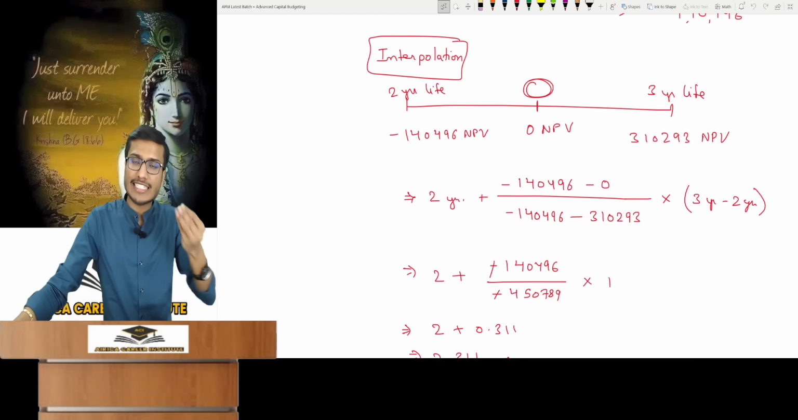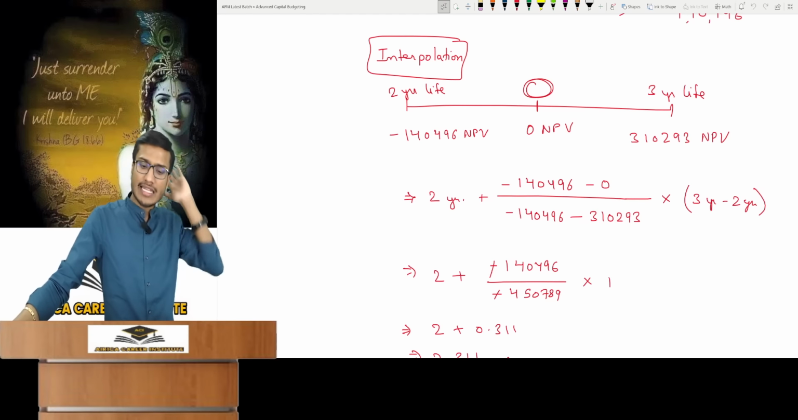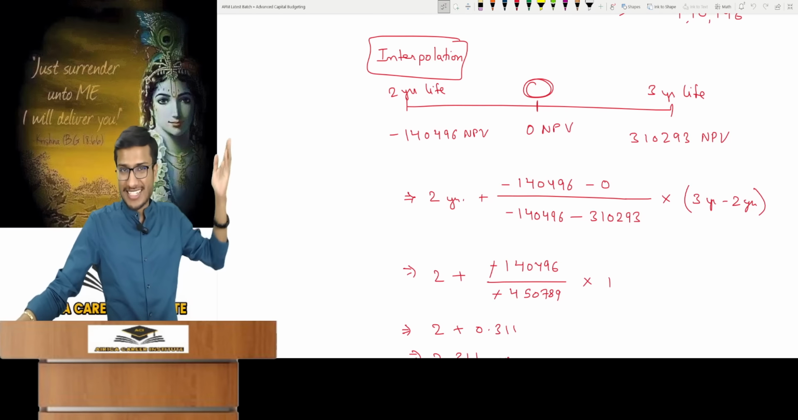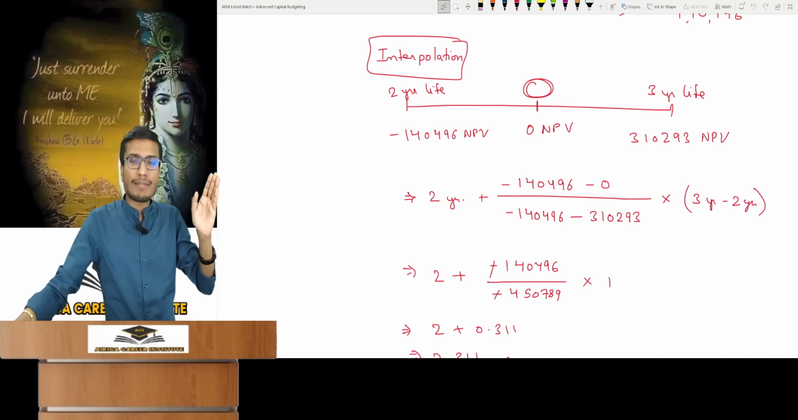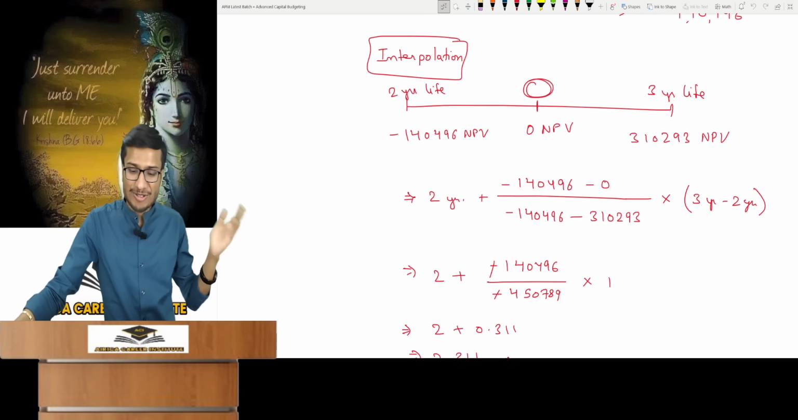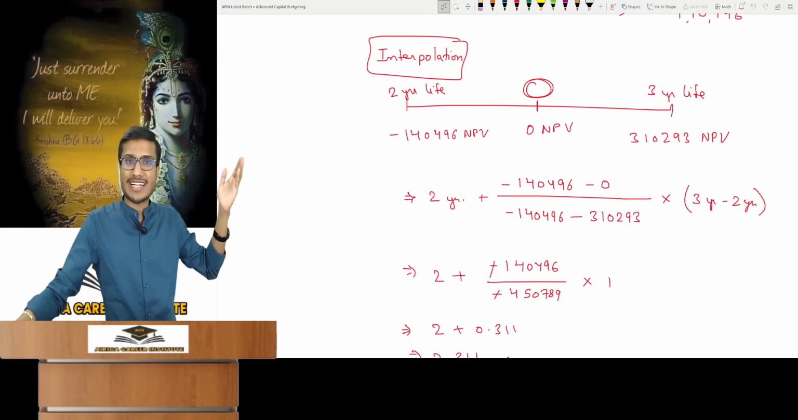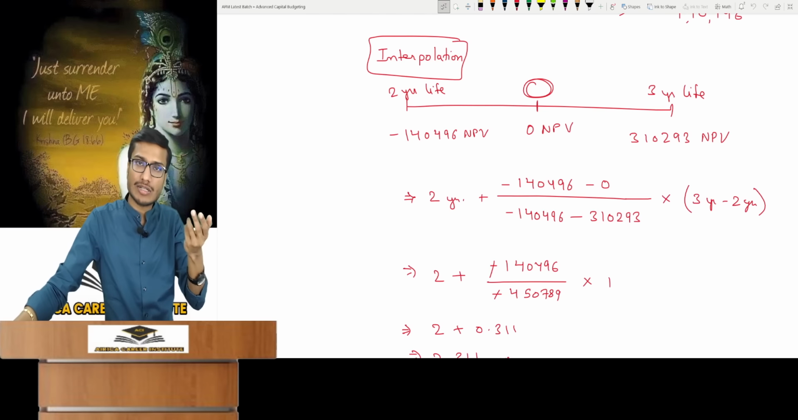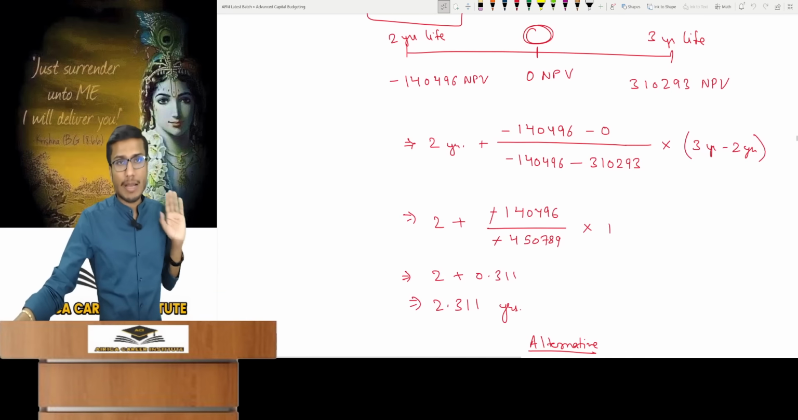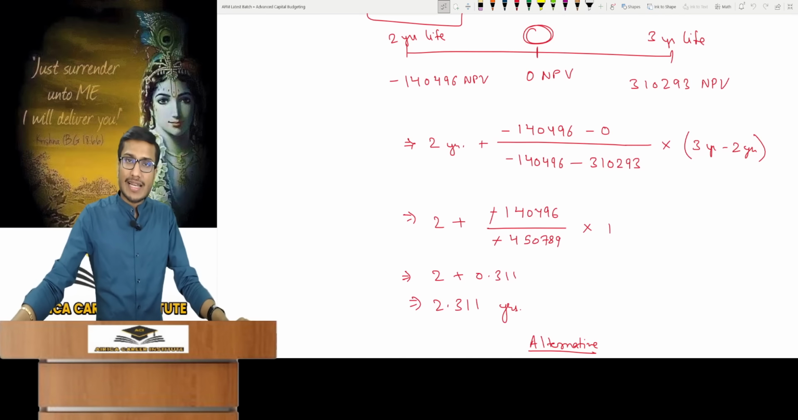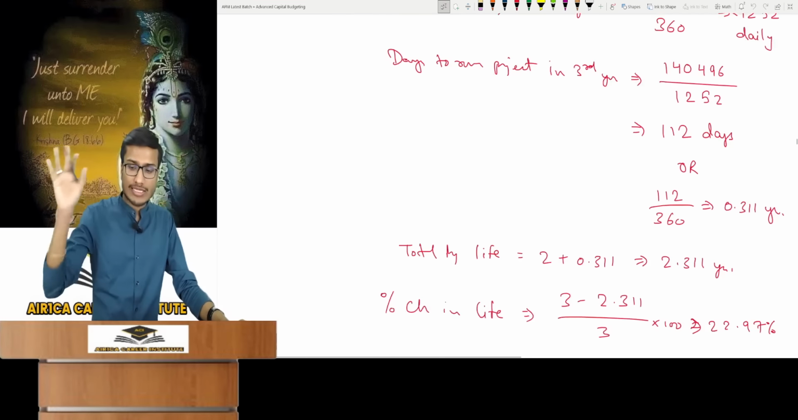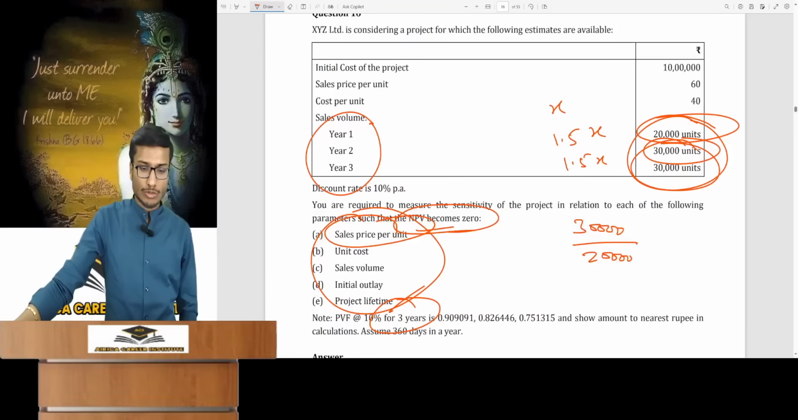Interpolation is a mathematical method and I had already given its formula at the beginning during security valuation. What happens in the formula now? Lower rate, that is 2 years. Value on it, minus required value, the needed NPV is 0. Then you must divide by your value at the lower rate minus value at a higher rate, 310293, into higher rate 3 years minus lower 2 years. If you do this, you will get 2.311 on solving, which is your project's life. If it is 2.311, the project's NPV will be 0. I had told you another alternative, the second method. You can see that I'm just telling you a little bit.